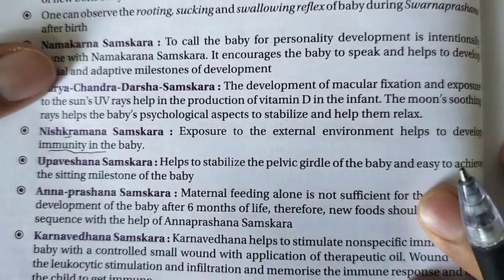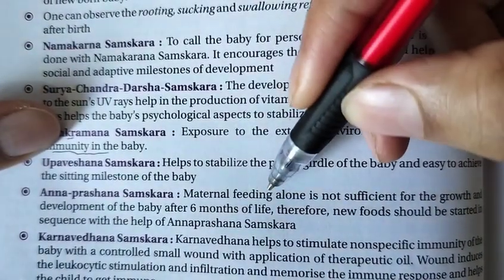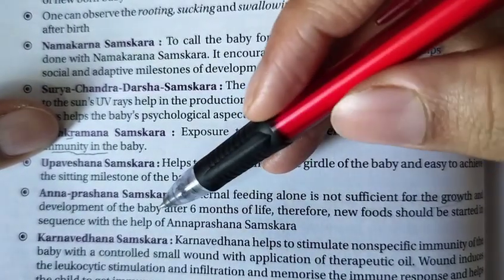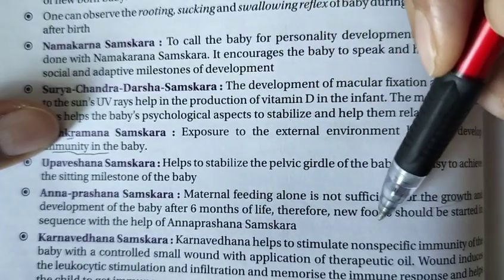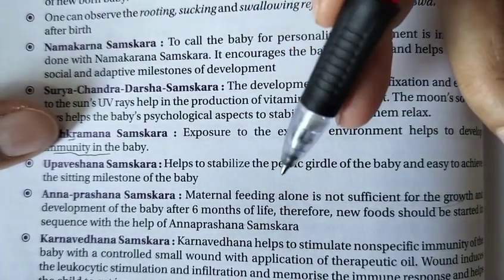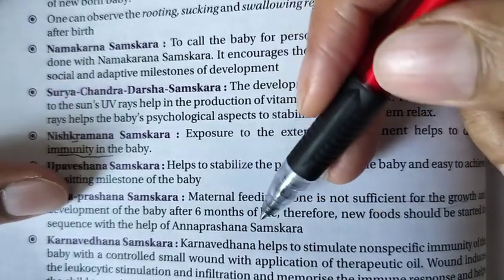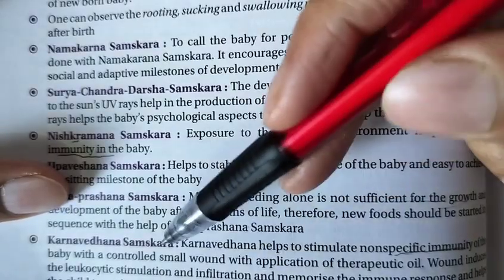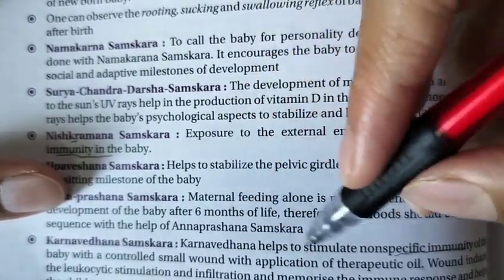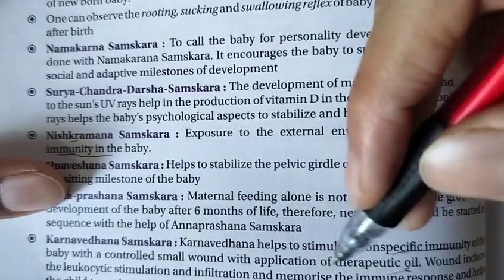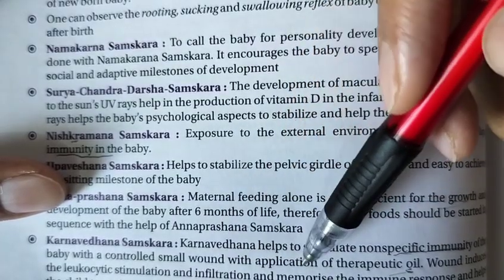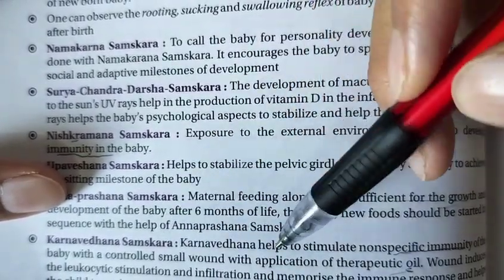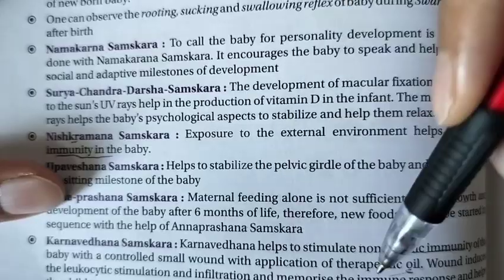Annaprashan Samskar. Maternal feeding alone is not sufficient for the growth and development of the baby, we know, right? After 6 months of life, new food is given to the baby for its development. That is Annaprashan Samskar. Next is the Karnavedan Samskar. Karnavedan helps stimulate non-specific immunity of the baby with controlled small wounds and application of therapeutic oils. The wound causes leukocyte stimulation and infiltration and memorizes the immune response, which helps the child get immunized. So Karnavedan particularly gives non-specific immunity to the baby.